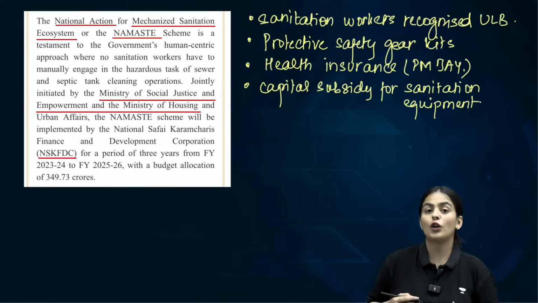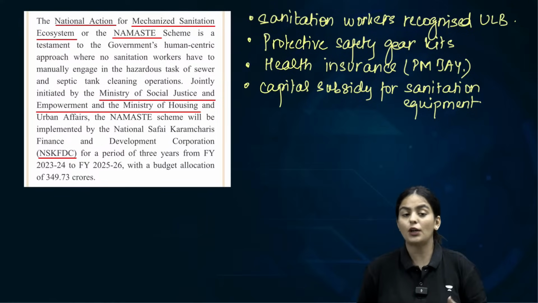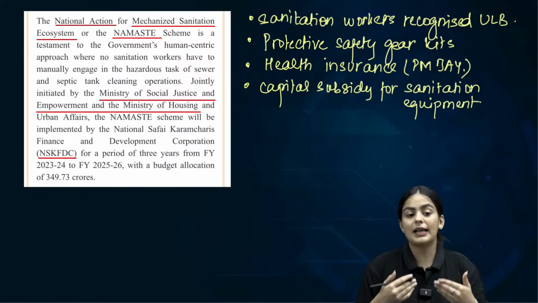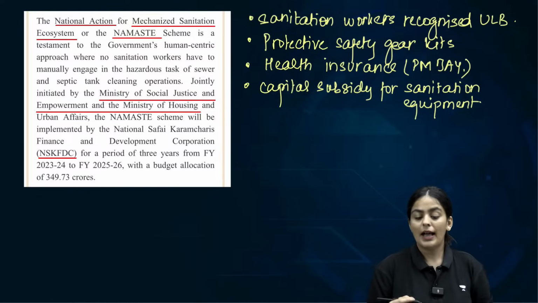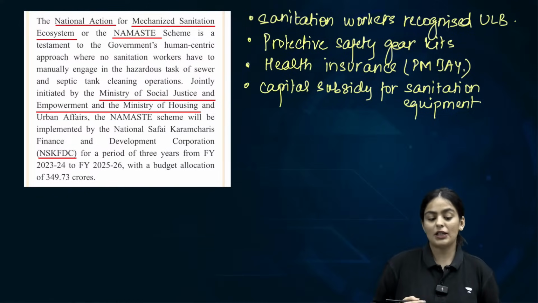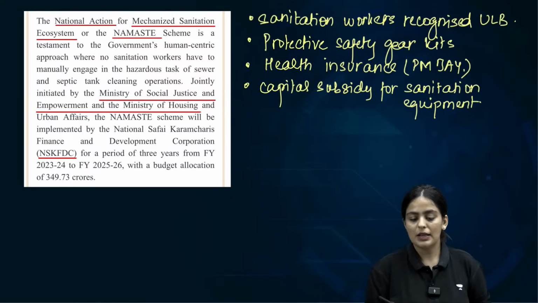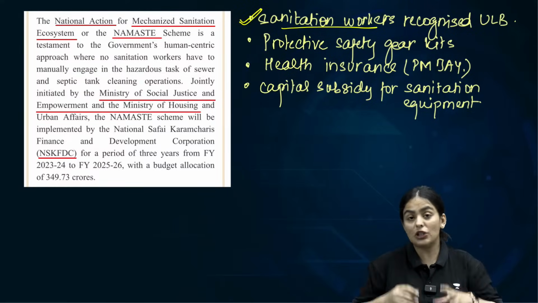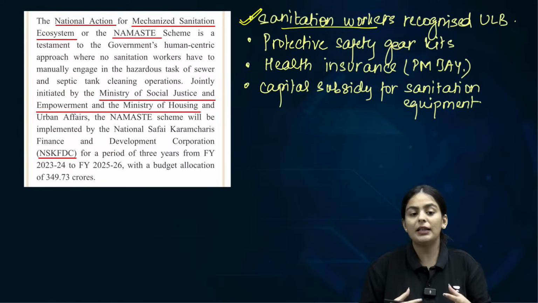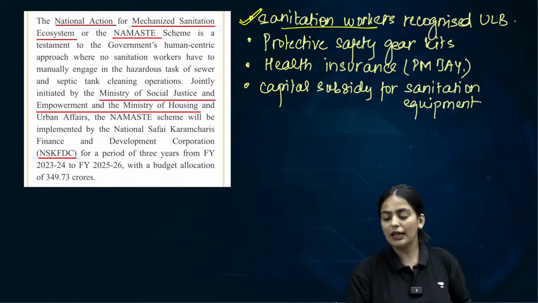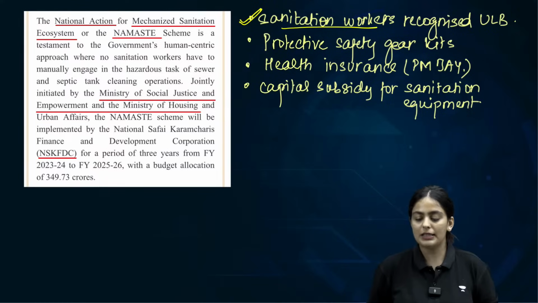They can use a lot of protective gear which is given to the sanitation workers. They can use a lot of automated sanitation equipment and therefore prevent the sanitation workers from manually entering the sewage tanks. So, sanitation workers recognized. What are the components of it? The sanitation workers first will be registered, because in order to provide them with any benefit, it is important to recognize them. So they will be recognized by the urban local bodies.